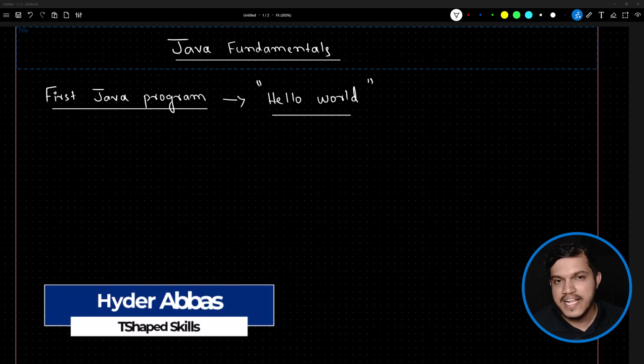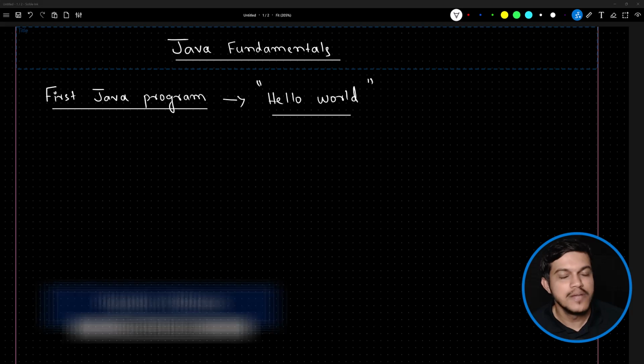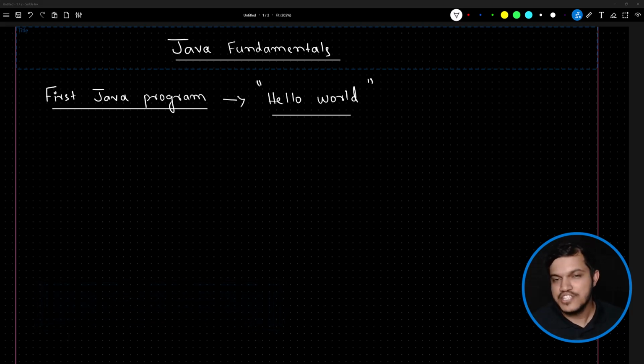Hello and welcome back. Now let's write the first Java program, the Hello World program. If someone asks you, is Java the easy programming language? The answer is yes. But they'll counter back saying Java is one of the most difficult programming languages, by writing the Hello World program in Python or any other programming language. I do agree. If it is about the Hello World program, compared to other programming languages' syntax, Java is a little